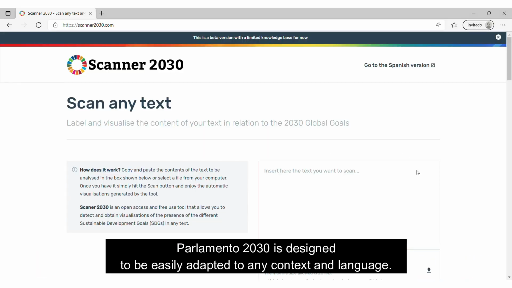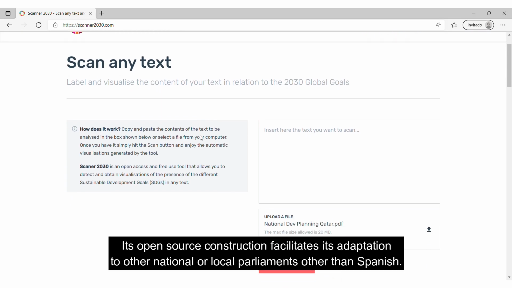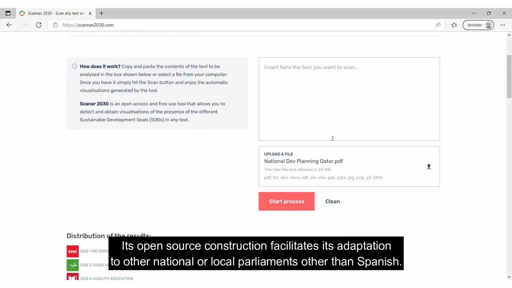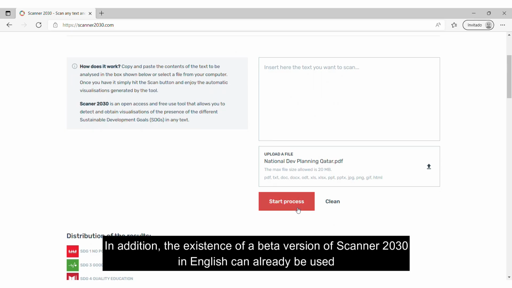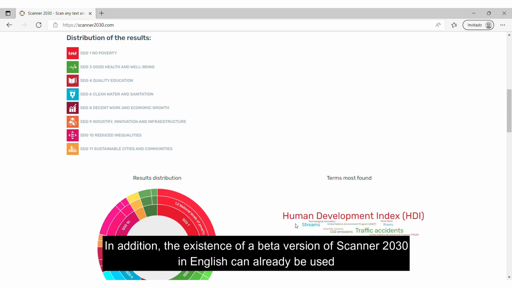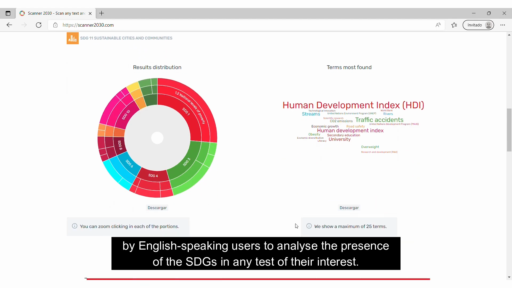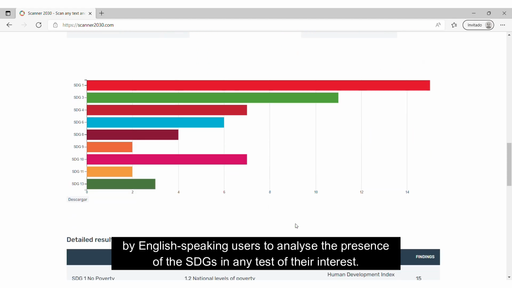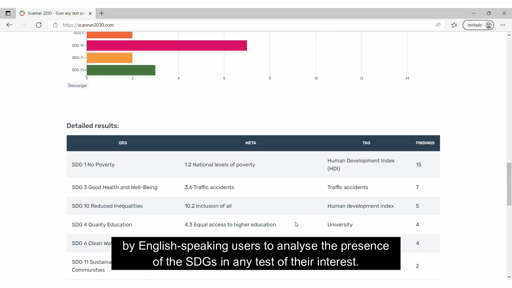Parlamento 2030 is designed to be easily adapted to any context and language. Its open source construction facilitates its adaptation to other national or local parliaments other than Spanish. In addition, a beta version of Scanner 2030 in English already exists and can be used by English-speaking users to analyze the presence of the SDGs in any text of their interest.